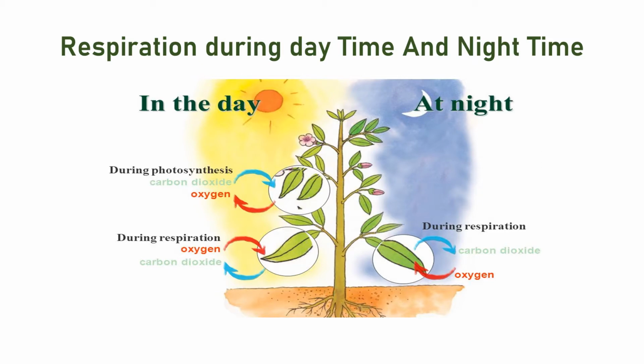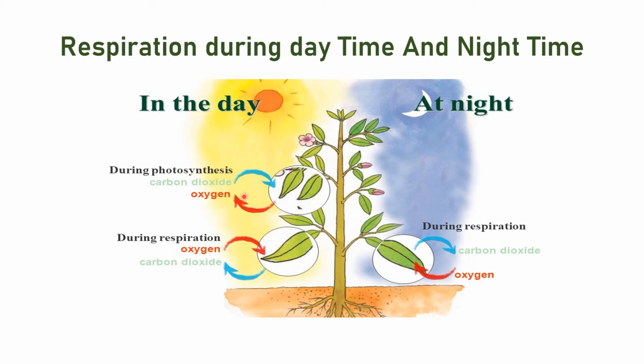Now what happens to respiration during the daytime and night time? During the daytime, photosynthesis takes place, right? In the process of photosynthesis, glucose is forming and oxygen is released in the environment.